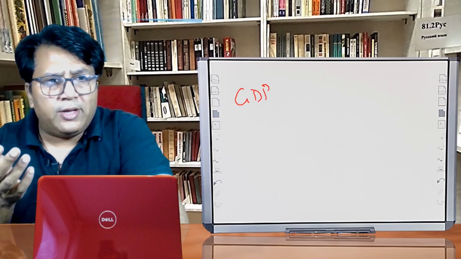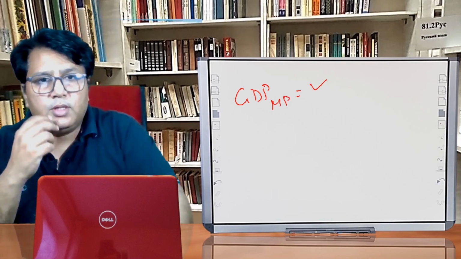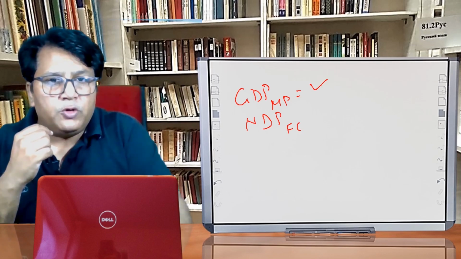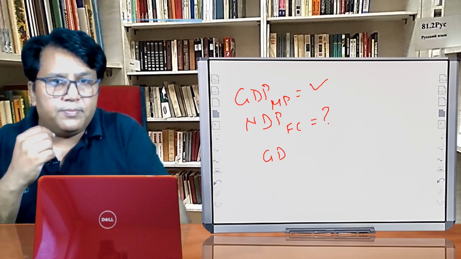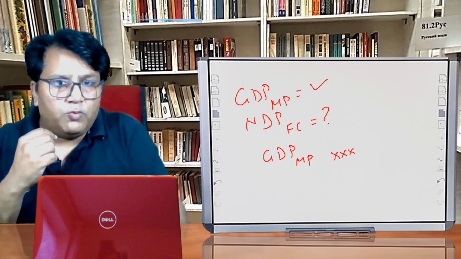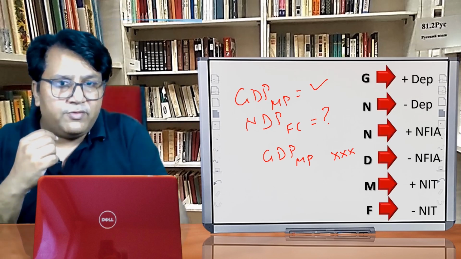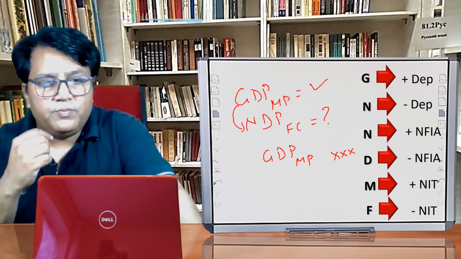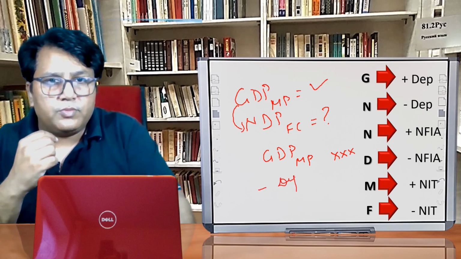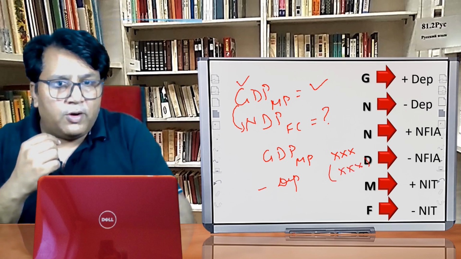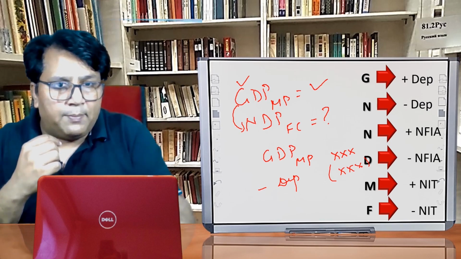Let us try to understand it with one more example. Suppose GDP MP is given to you, and we have to calculate domestic income. Domestic income means NDP FC. So the given information we have is GDP MP. Firstly, we have to convert G into N. To do that, we have to deduct depreciation.